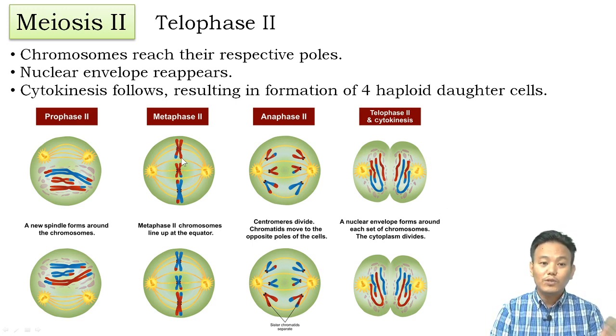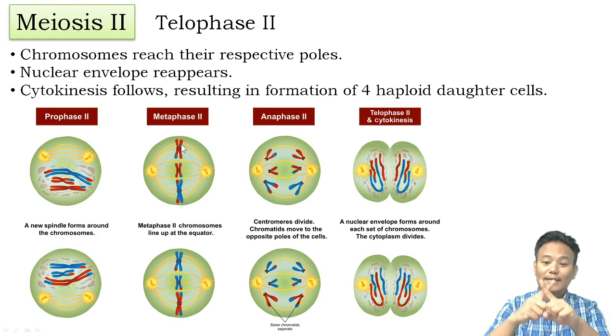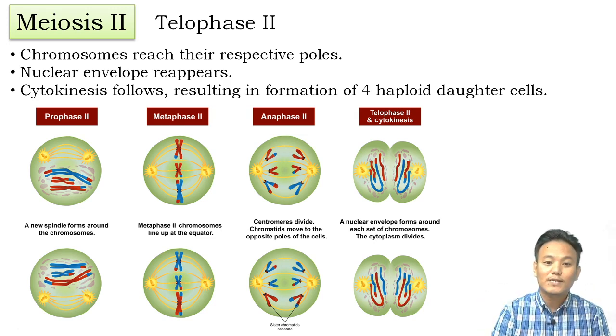Now, an important point. Before metaphase, pay attention over here. The X-shaped structure, we call it one chromosome, which contains two sister chromatids. At metaphase, when the two sister chromatids are attached at their centromere, it is called a chromosome. As soon as they get separated during anaphase, we can now call them chromosomes.